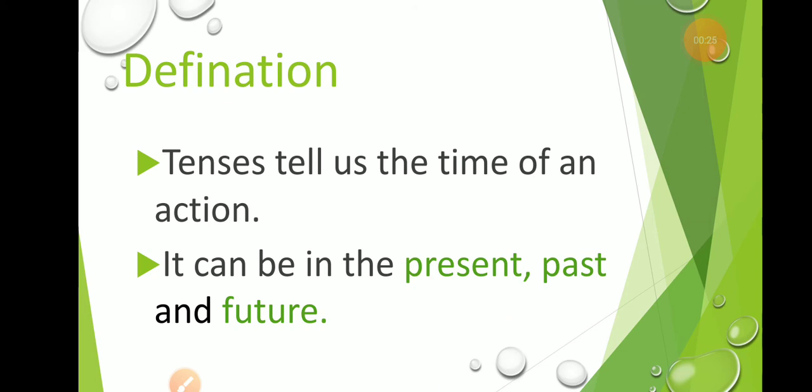The verb we use to define an action form can be simple, continuous, perfect or perfect continuous. Understand? Tense tells us the time of an action. The verb we use to describe that action can be of three forms, that are present, past and future.